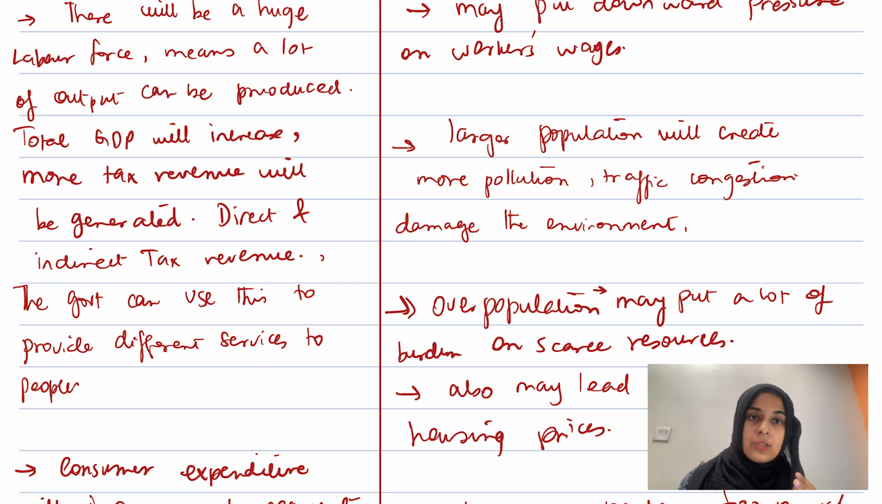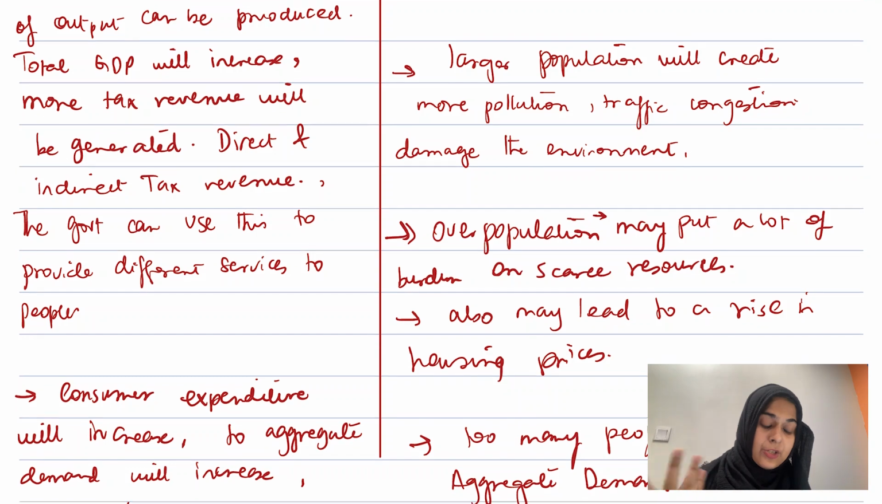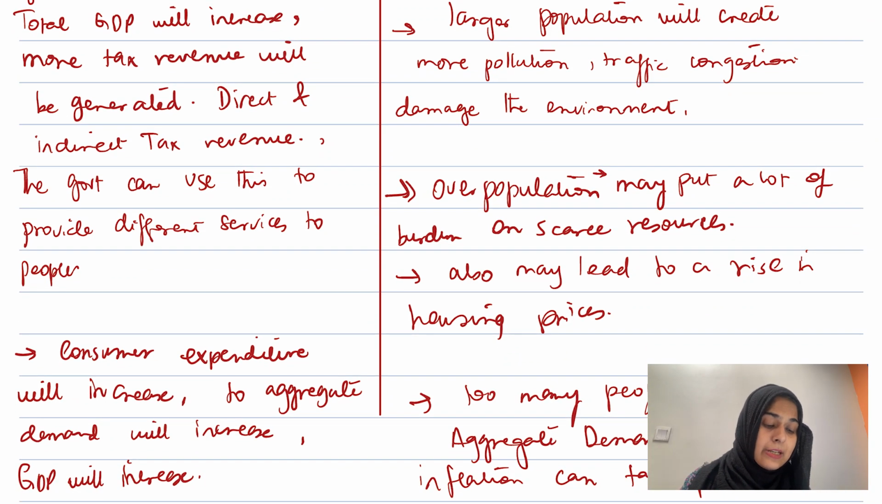If the population is above the optimum population, scarce resources will now be split among more people. That will put more pressure on scarce resources. Then what I have written for you is that overpopulation may put a lot of burden on scarce resources. We just discussed that. It may also lead to a rise in housing prices.